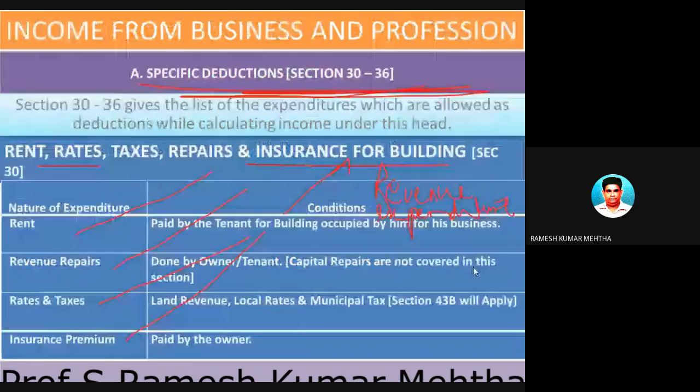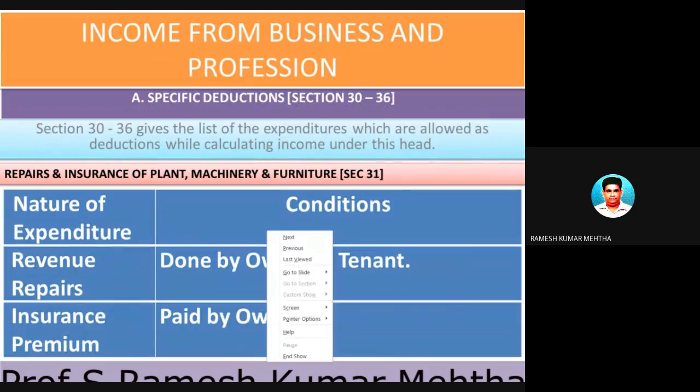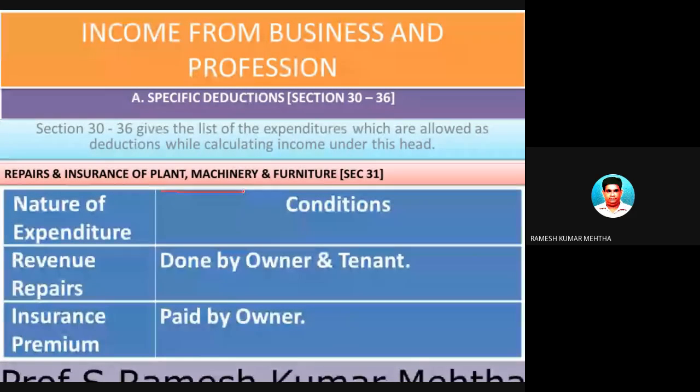But at the same time, let's talk about furniture also. Once I'm talking about furniture, plant and machinery, there may be some expenditures incidental to this plant and machinery, for example, repairs and insurance. If you are repairing plant, machinery or furniture, it is an admissible expenditure because this expenditure is done exclusively and wholly for the purpose of business. And insurance of plant and machinery certainly has to be done to protect the interest of the business. This expenditure will be allowed on the debit side of profit and loss account.